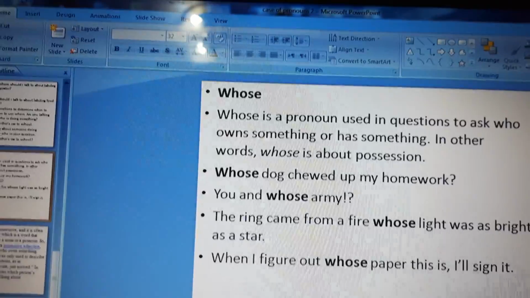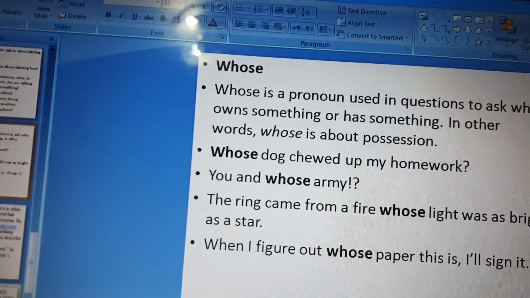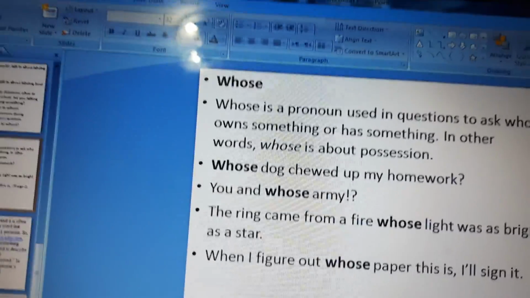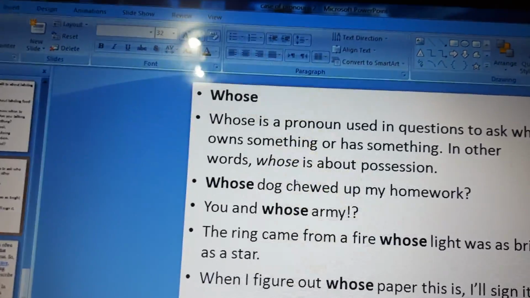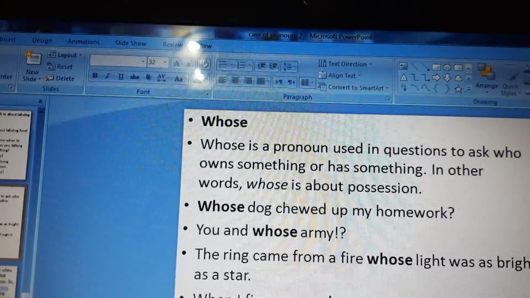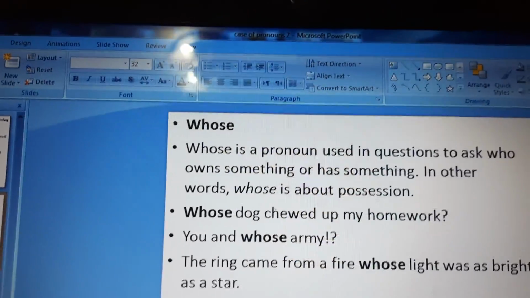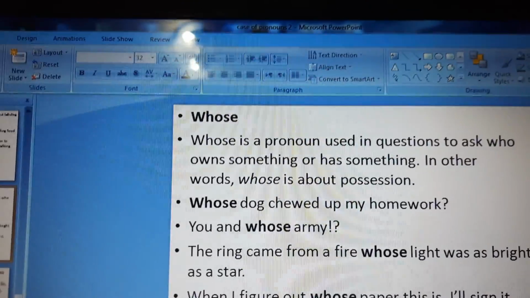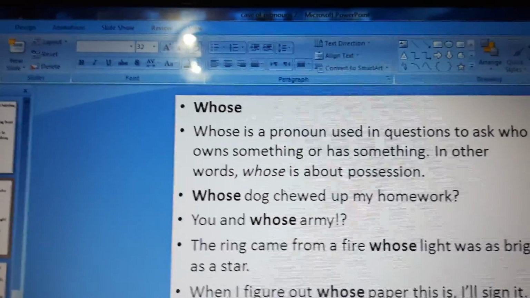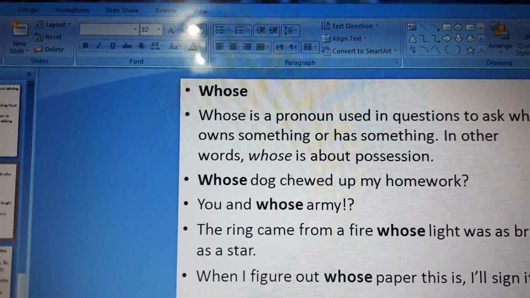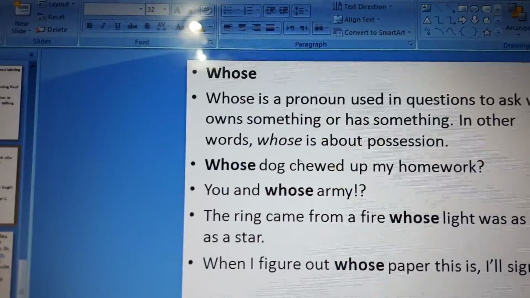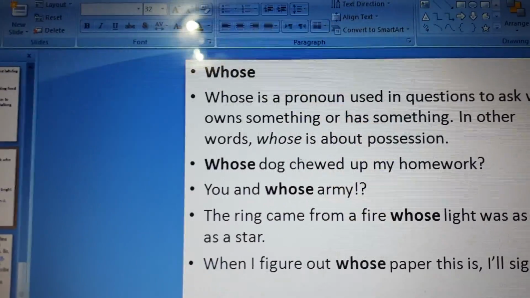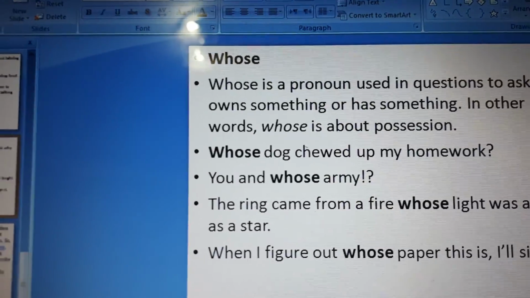Okay, whose? First of all, this is a possessive pronoun. Yes, we consider whose as a possessive pronoun. So whose is a pronoun used in a question to ask who owns something or has something. In other words, whose is about possession. So here, whose dog chewed up my homework?